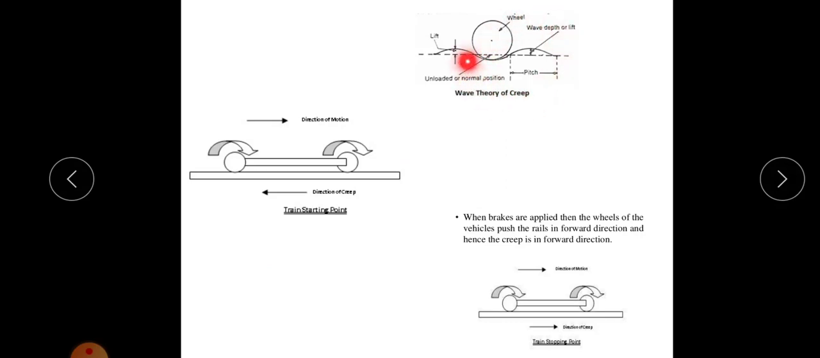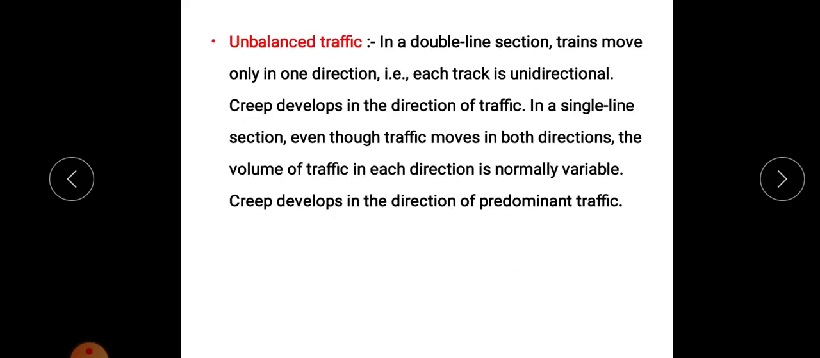This is the figure showing wave action. This is due to acceleration of the train, and this is the creep due to braking, due to the application of brake. Then another cause is unbalanced traffic.